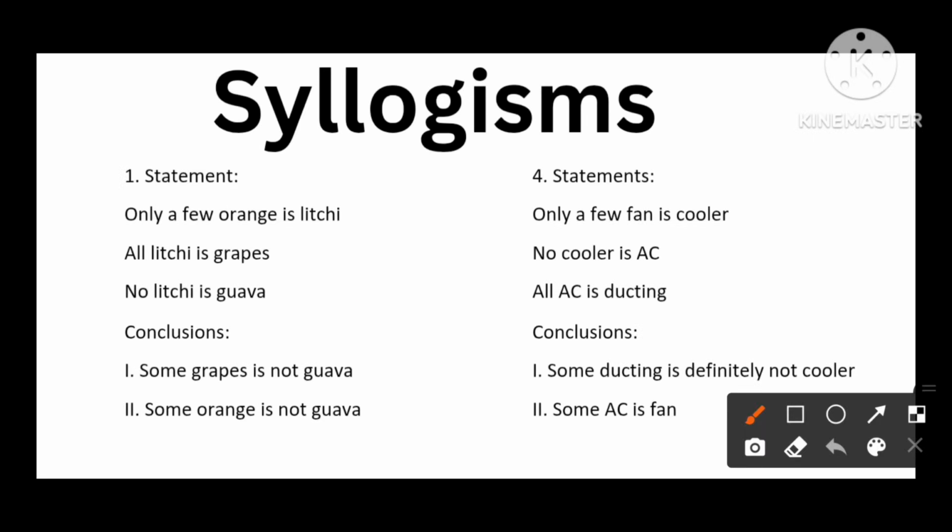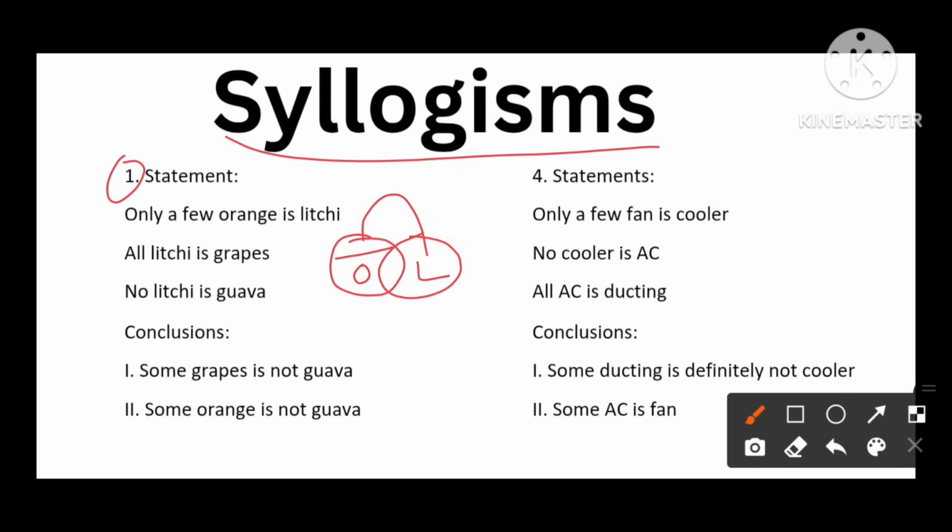Now we are going to deal with the syllogisms. First question. Only a few orange is lychee. All lychee is grapes. No lychee is guava.